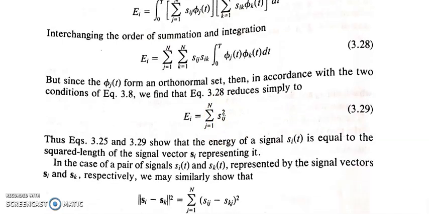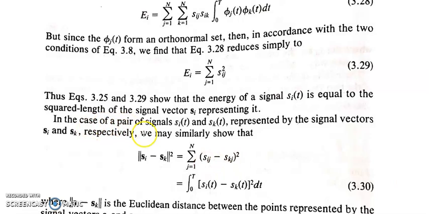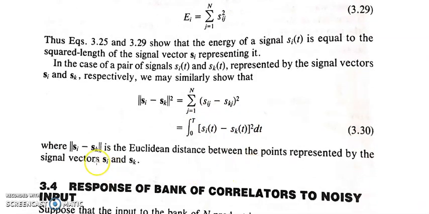Then, in the case of a pair of signals S_i(t) and S_k(t) represented by the signal vectors S_i and S_k, we can show that the norm of S_i minus S_k squared is the sum over j from 1 to n of (s_ij minus s_kj) squared, which equals the integral from 0 to T of (S_i(t) minus S_k(t)) squared dt. This is how you can find the distance between two vectors. Here the norm of S_i minus S_k is the Euclidean distance between the two points represented by the signal vectors S_i and S_k. You can find the distance between any two vectors by using such concepts.